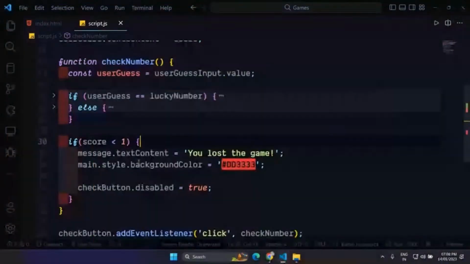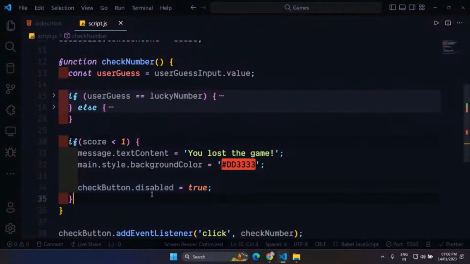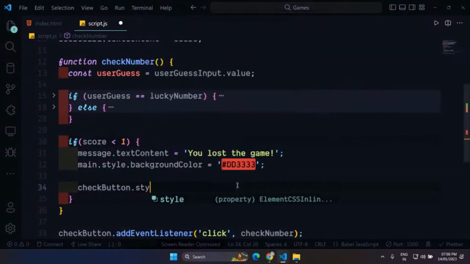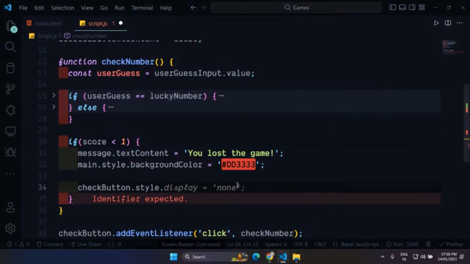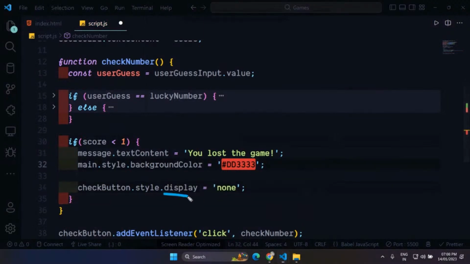Or a better thing, if you don't want to disable the button, you can just do this: checkButton dot style dot display none. So this is a CSS property, display none. By this you can basically hide it.